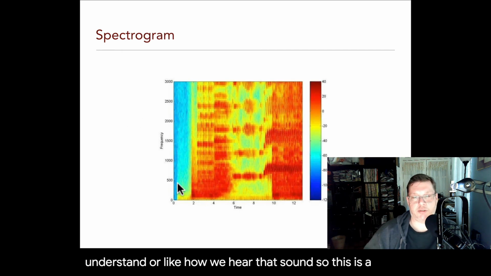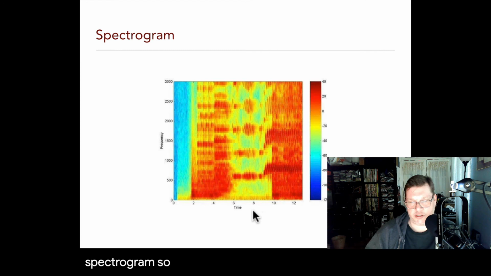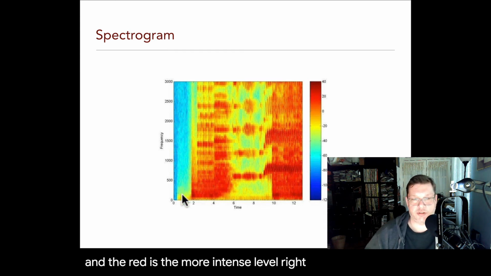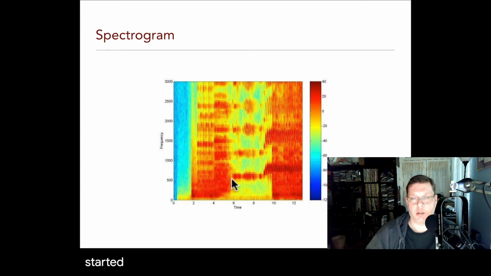So this is a spectrogram. This axis is time and this axis is frequency. And the red is the more intense level, right? So you see over time there was essentially no sound here, and then a sound started, and then the sound changed, and then we have another sound.